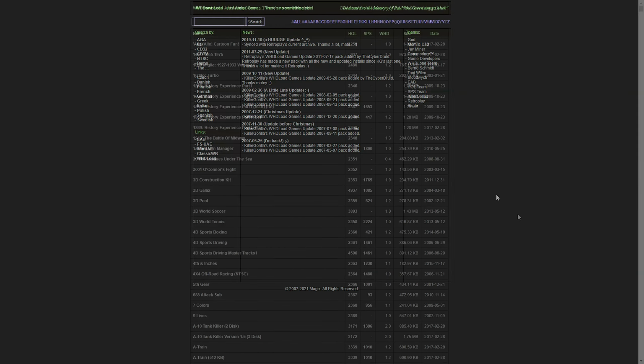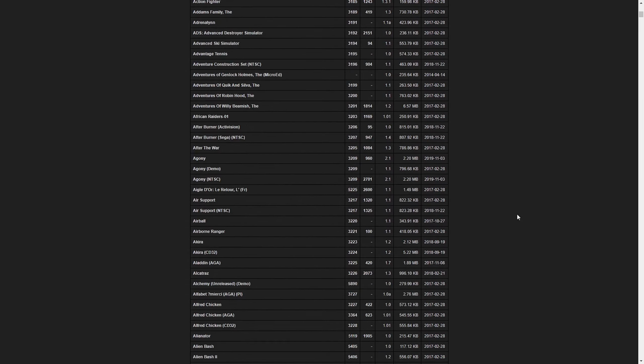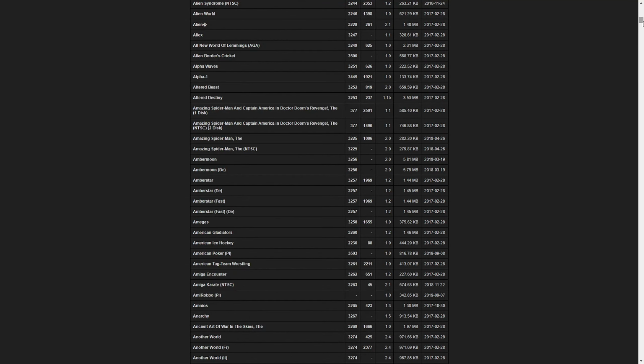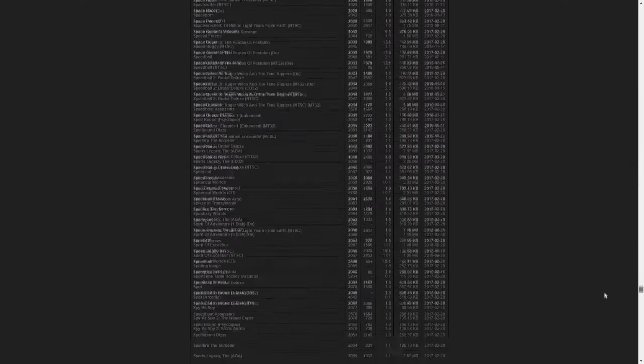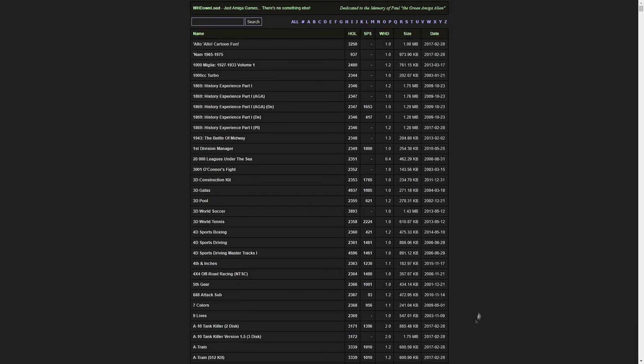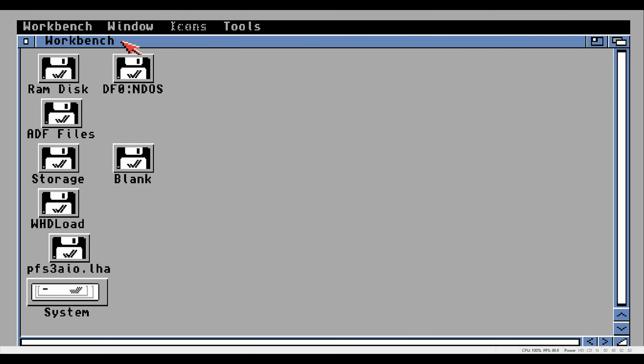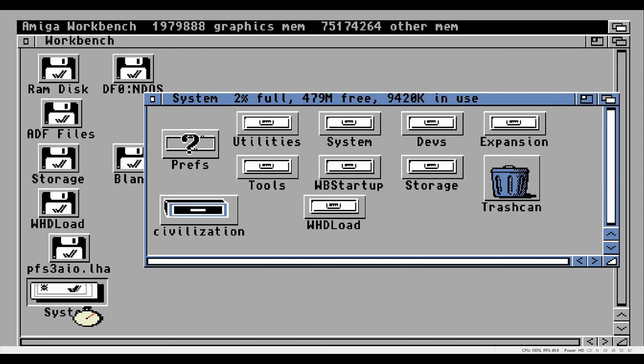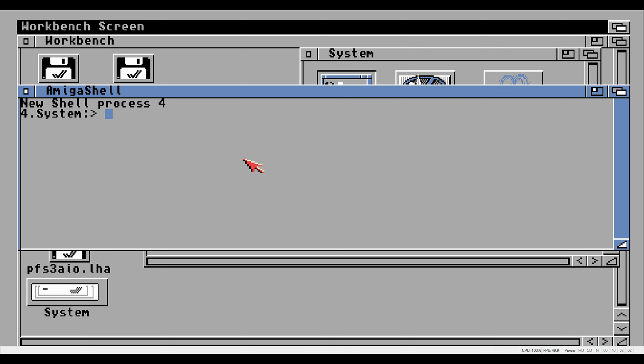I use WHDLoad.com as the source for my WHDLoad games. There are 3,391 games to choose from. Simply download the games that you would like to install and save them into the virtual folder we have mounted in WinUAE. In my case, that is the WHDLoad folder. So back to WinUAE. I use the LHA archiver to extract the games on the virtual Amiga.